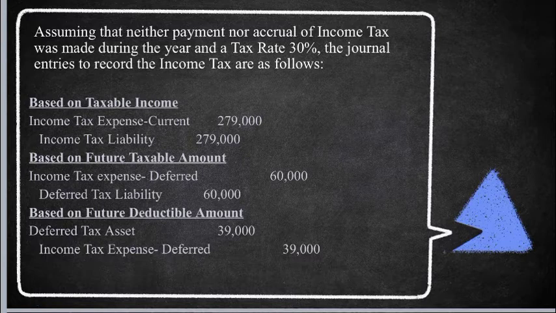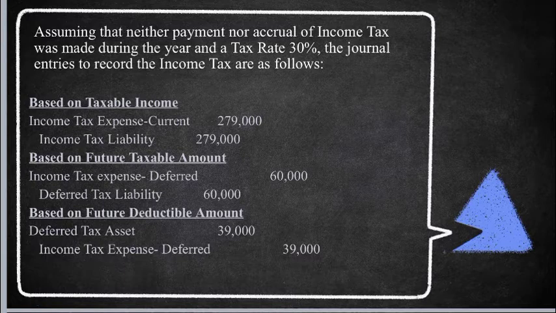the journal entries to record the income tax are as follows. Based on taxable income, income tax expense, current, 279,000; income tax liability, 279,000. To compute the total of 279,000, the taxable income of 930,000 is multiplied by the tax rate of 30%.